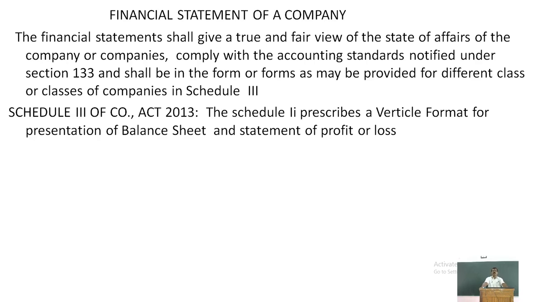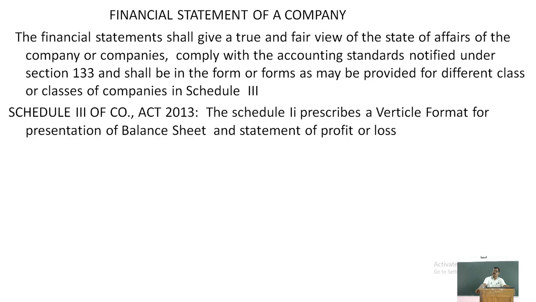And also it must comply with the accounting standards notified under section 133 and shall be given in the form or forms as may be provided for different class or classes of companies in Schedule 3. The financial statement should be prepared by following the various accounting standards notified in section 133.